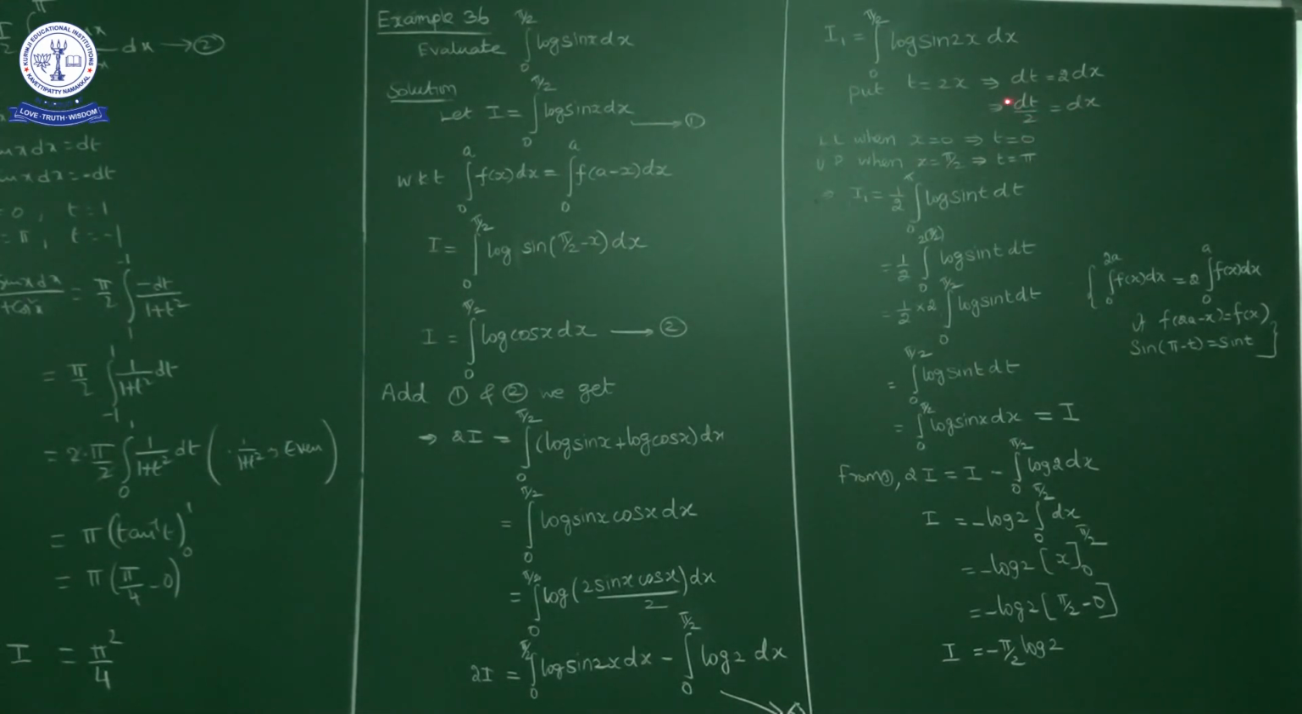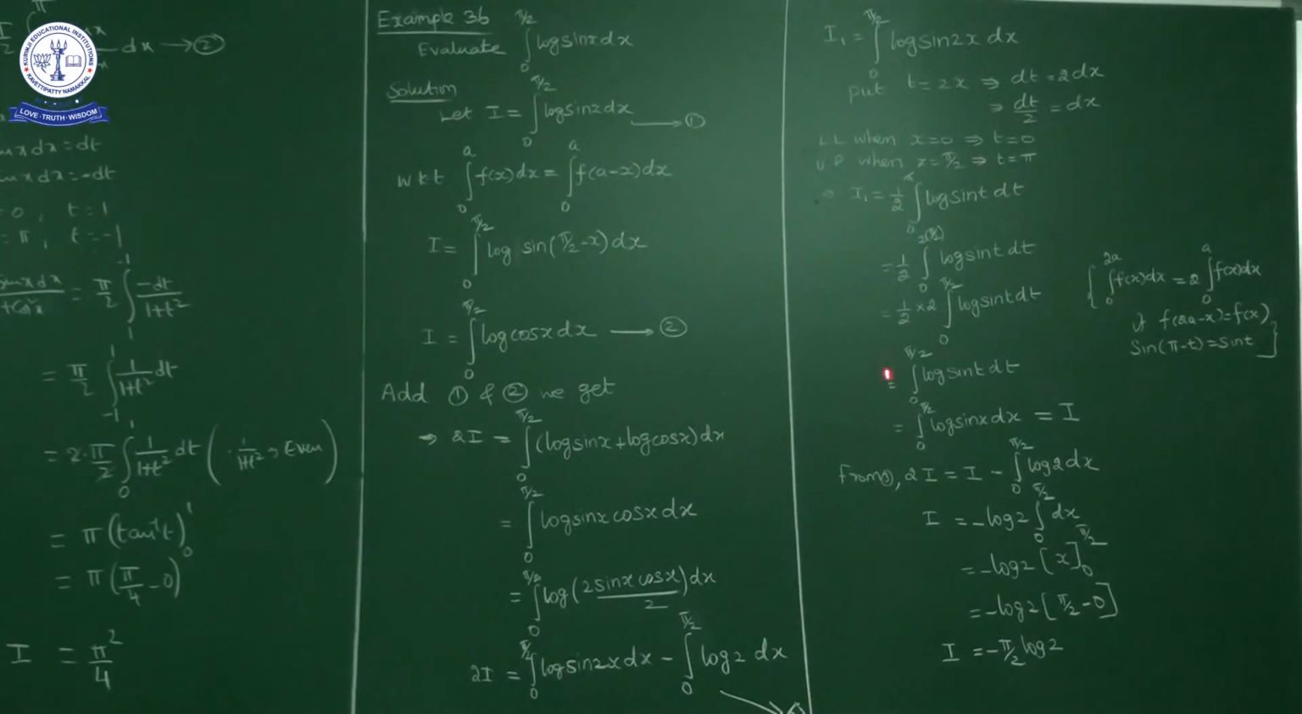Now the lower limit: when x is equal to 0, t is also 0. Upper limit: when x is equal to pi by 2, t is equal to 2 times pi by 2, that is pi. So I1 becomes, dx is what? 1 by 2 dt, no? Lower limit is 0, upper limit is pi, log sin t dt.